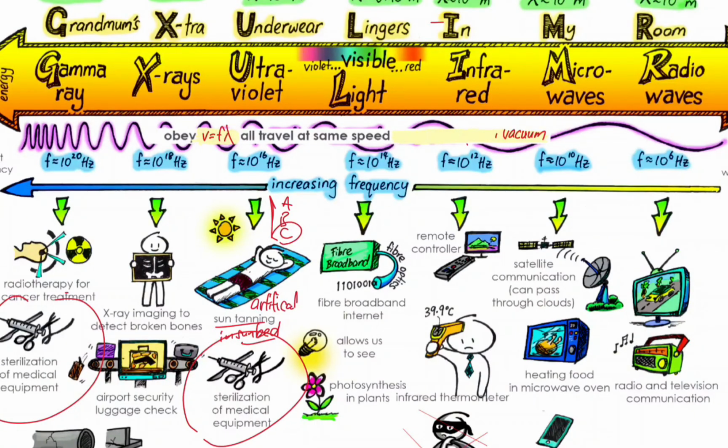Now, the next one is visible light, and we know that visible light is made of 7 colors, and we can only see this visible spectrum. All other waves, like ultraviolet and microwave, we can't see. How do you know which side is red and which side is violet or blue? The hint you should always remember is infrared. So obviously this side, nearer to the infrared, is the red color. And for the other end, another hint is ultraviolet, so your violet or blue will be on this side.